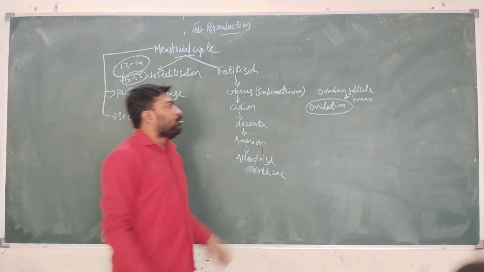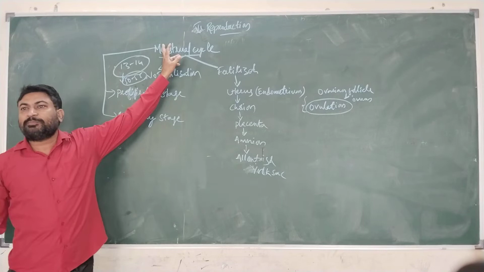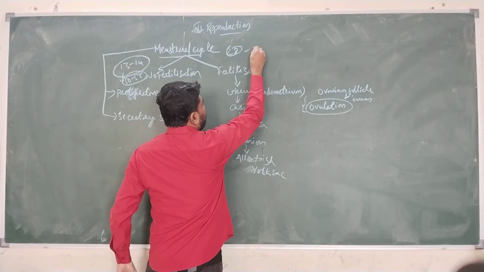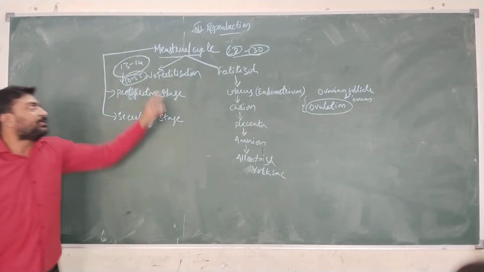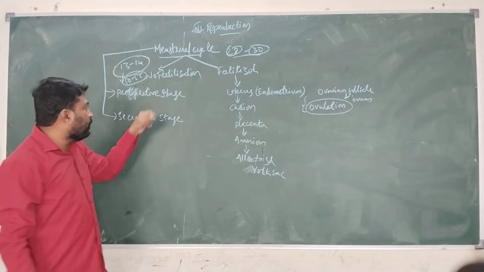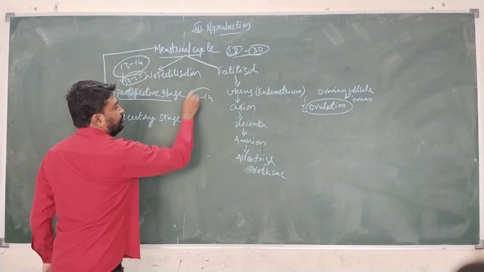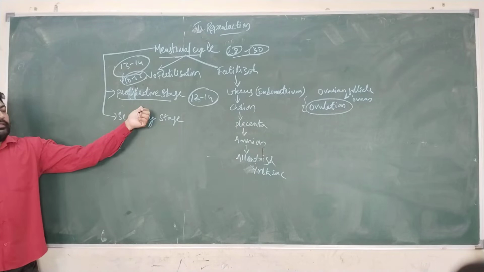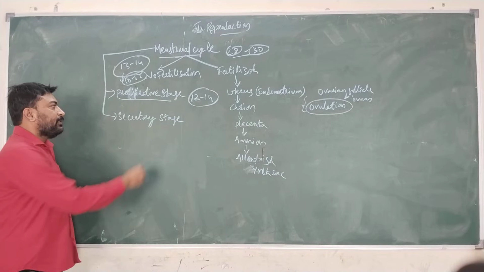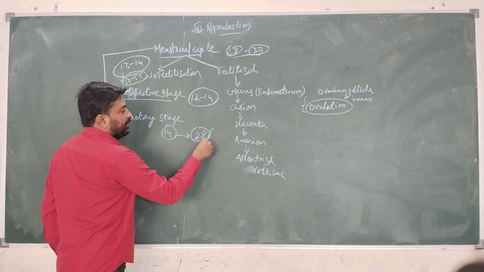This entire ovulation process comes under the topic called the menstrual cycle. This menstrual cycle occurs every 28 to 38 days in the female reproductive system. The menstrual cycle has two phases, the proliferative phase and the secretory phase. The proliferative phase occurs during the first 12 to 14 days of the cycle, and the secretory stage begins from the 14th day till the 28th or 30th day.